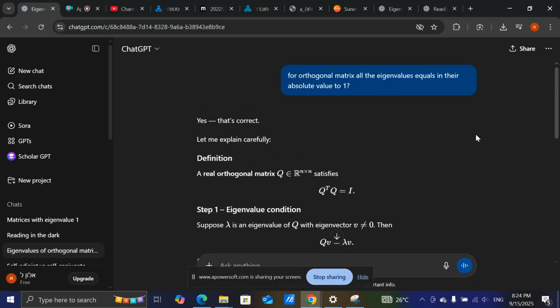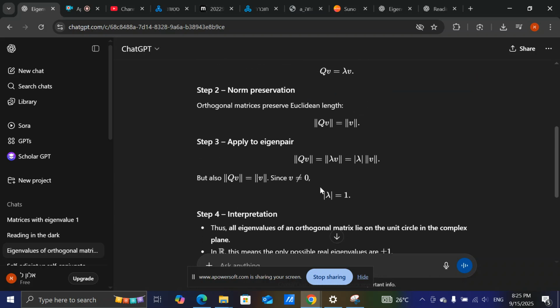So let's see shortly why for unitary matrices we have that all the eigenvalues in their absolute value equal 1. The core idea that we must remember is that unitary matrices, or let's call them also orthogonal matrices in the real space, have the property that their eigenvalues' absolute value equals 1. Remember that by definition, an orthogonal matrix and a unitary matrix both preserve the norm.